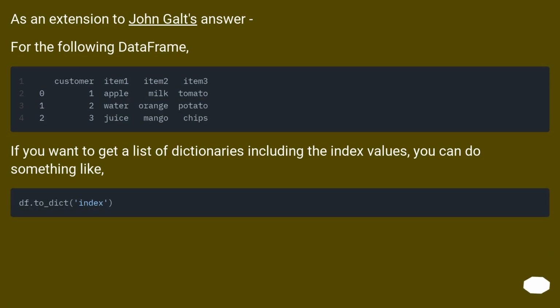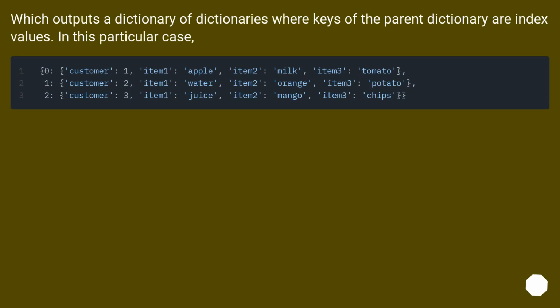As an extension to John Galt's answer, for the following data frame, if you want to get a list of dictionaries including the index values, you can do something like this, which outputs a dictionary of dictionaries where keys of the parent dictionary are index values. In this particular case,